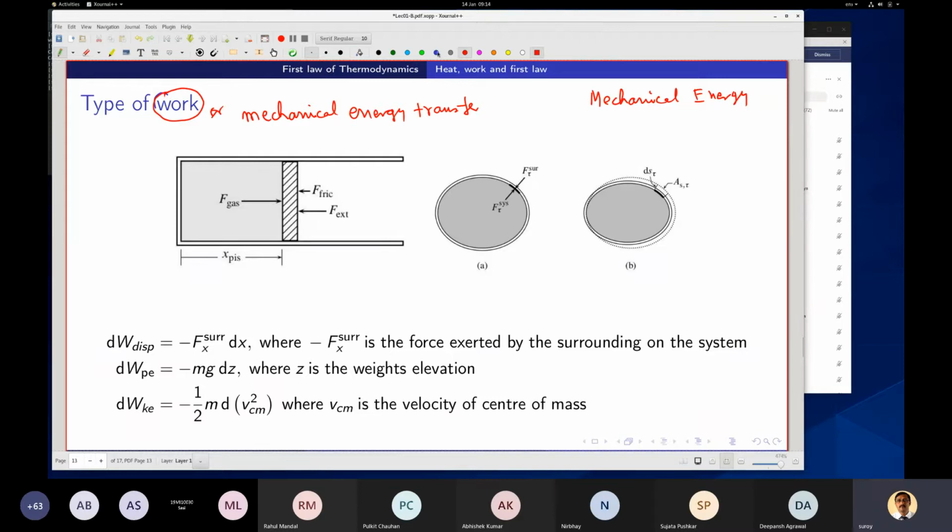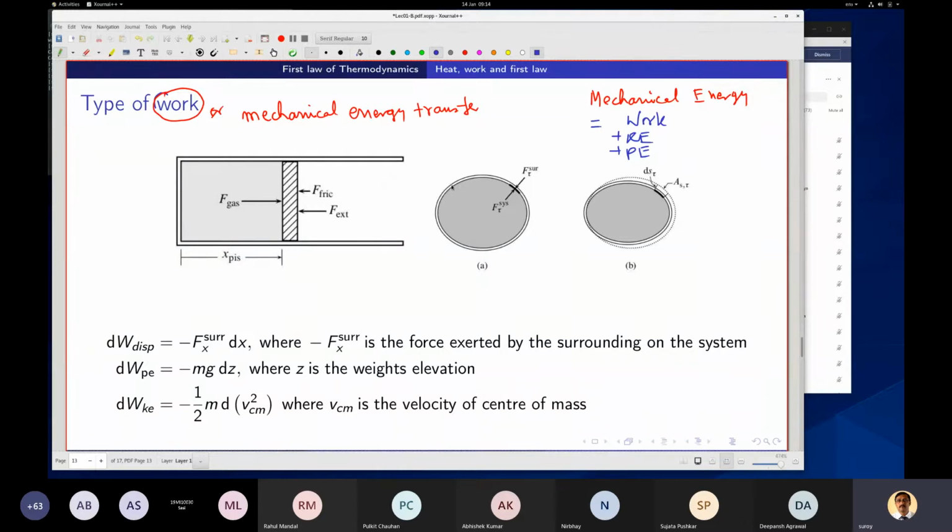It includes work, then kinetic energy, potential energy. So I'm making it more general, mechanical energy. So sometimes it is like work, basically what it is really, mechanical energy.